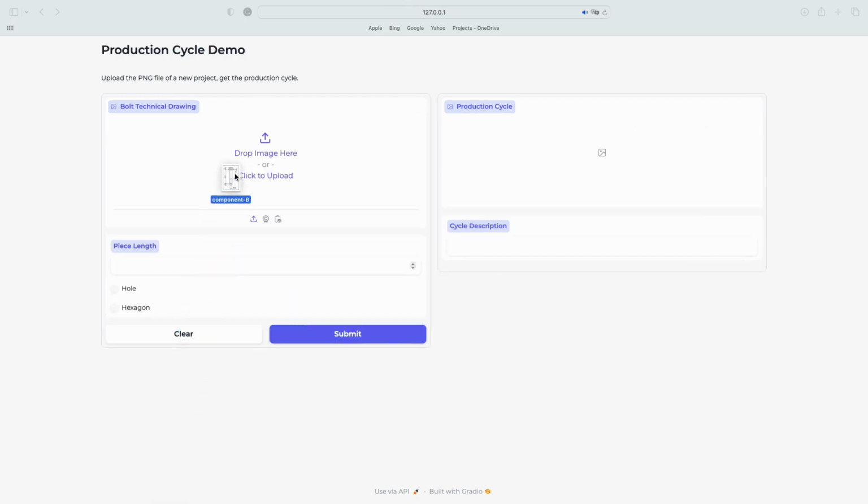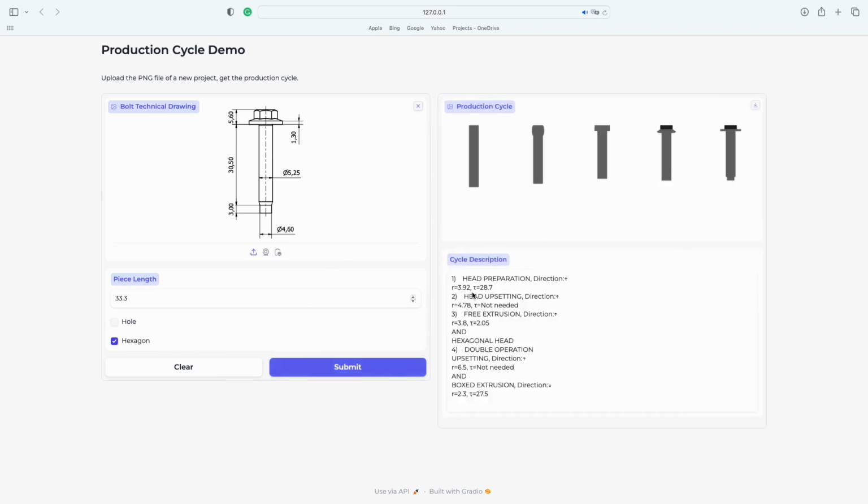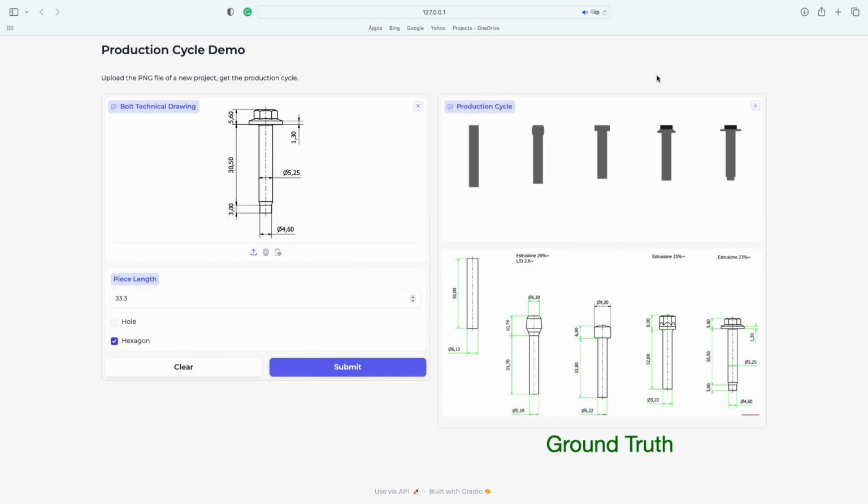Here is another example of a more complex component, involving a hexagonal formation of the head. As before, we report below the ground truth for this component, developed by the company's engineers. Once again, the output of our algorithm matches the actual cycle that has been used by the company to produce this piece.